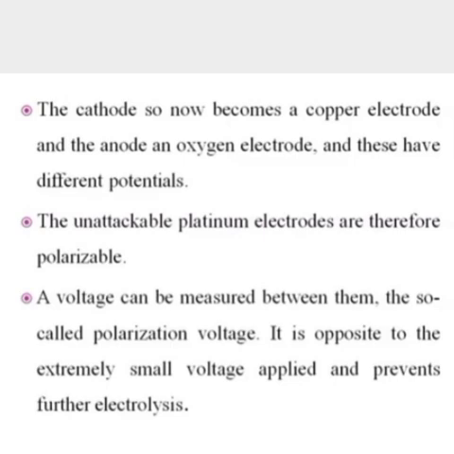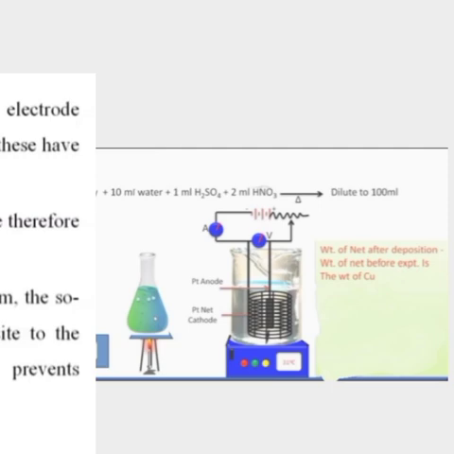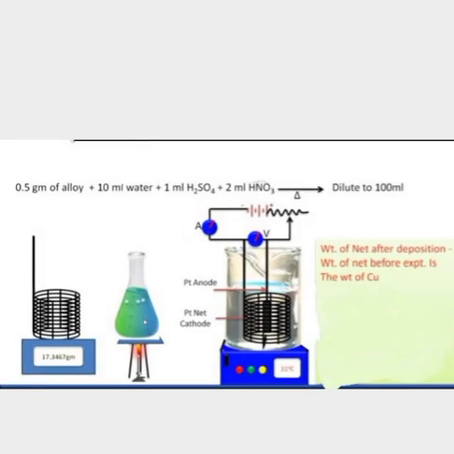The unattackable platinum electrodes are therefore polarizable. A voltage can be measured between them, the so-called polarization voltage. It is opposite to the extremely small voltage applied and prevents further electrolysis.